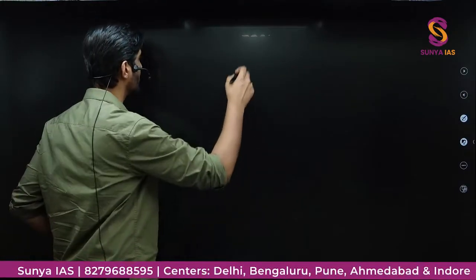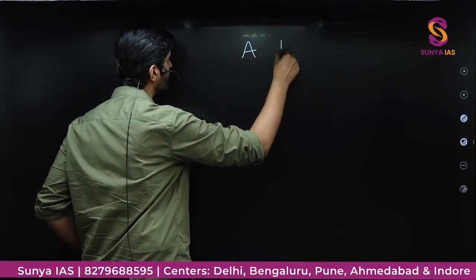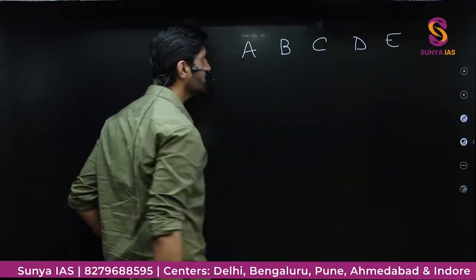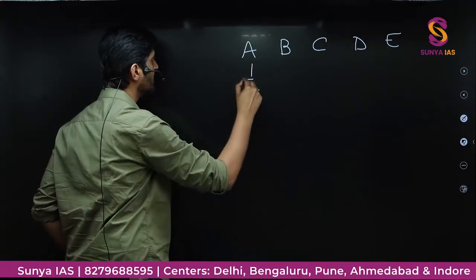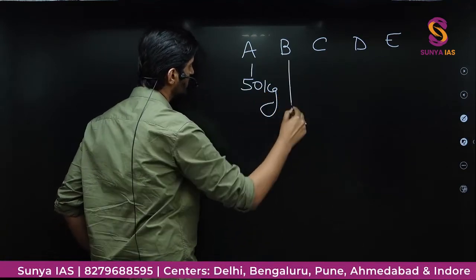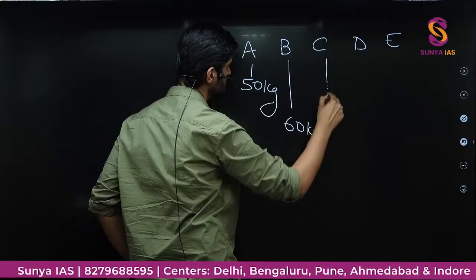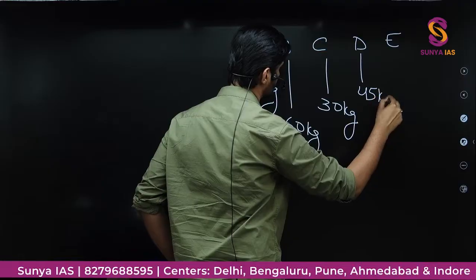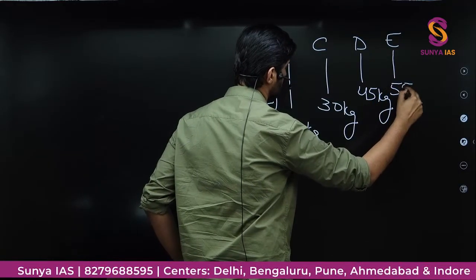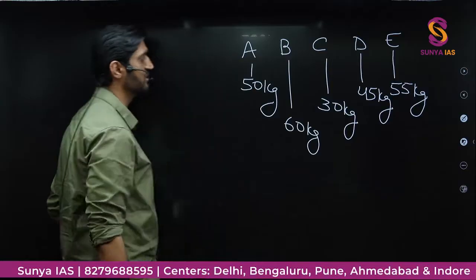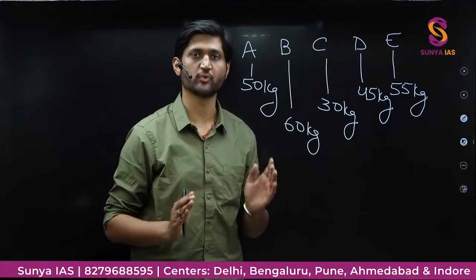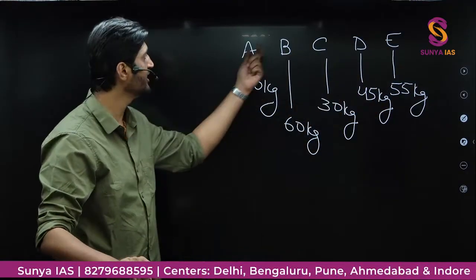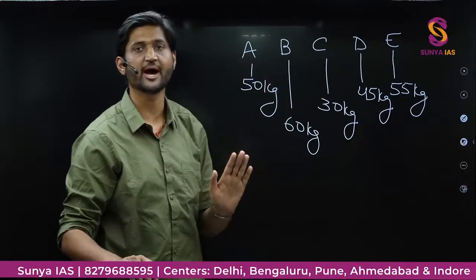What is average? Suppose there are 5 students. Let's call them A, B, C, D and E. Their weights are different. One is 50 kg. One is 60 kg. So these are different weights of these 5 people. If I have to find the average weight, that would mean nothing but taking out the total and distributing it equally among the 5 people. That is the basic idea of average.